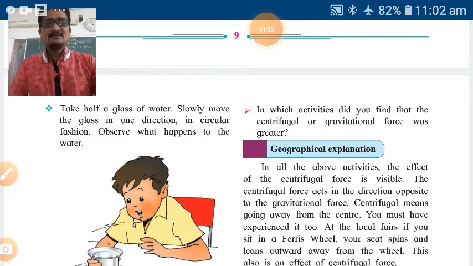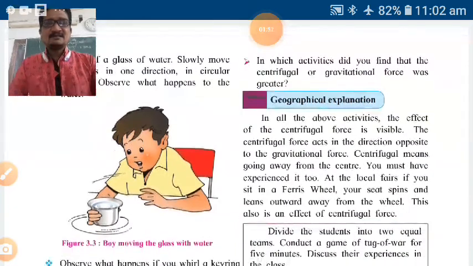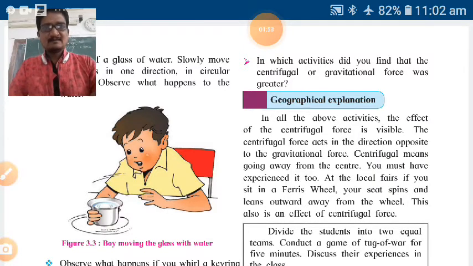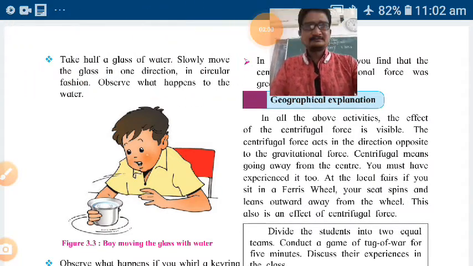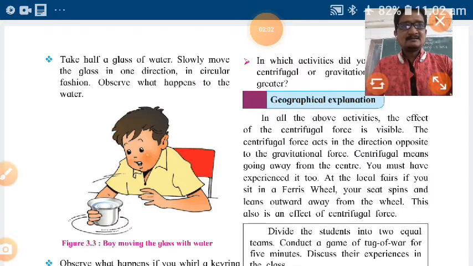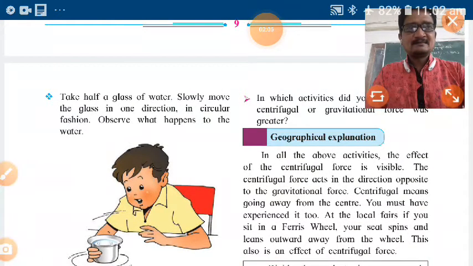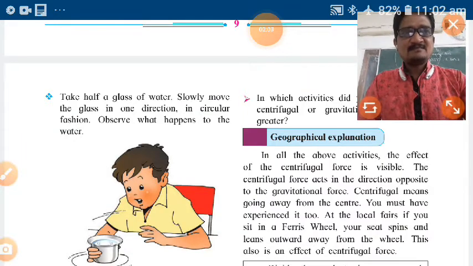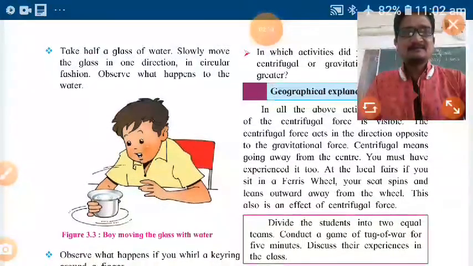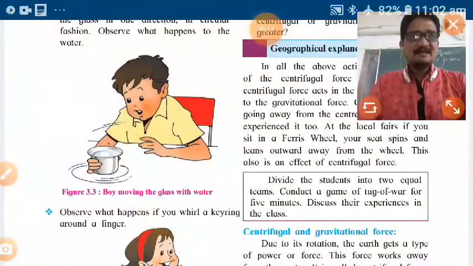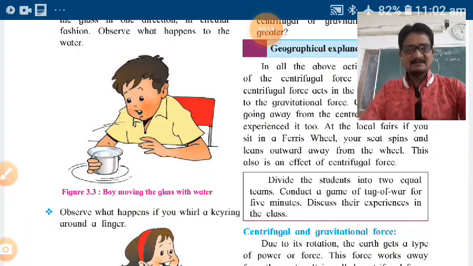See that picture, the boy moving the glass with water, just like this. Okay? See, the boy is moving the water. Observe that, and you should do that as a practical also.